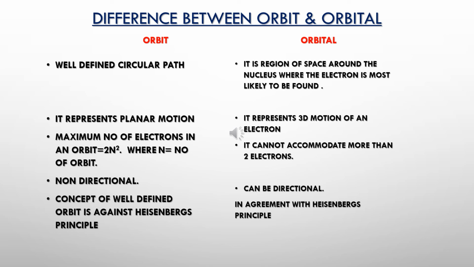Within the orbit, I will have orbitals present, and these orbitals will take up different shapes depending upon the probability region in which the electrons are found. So let us see this further. We can also differentiate orbit and orbital with a simple diagram.